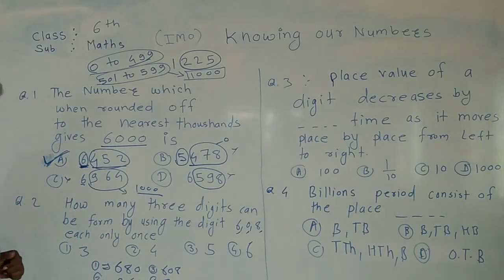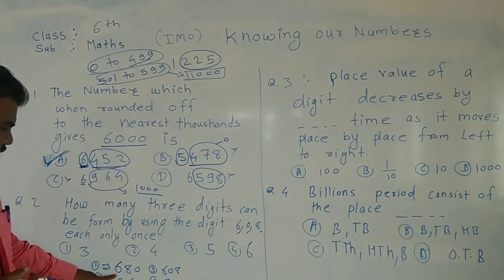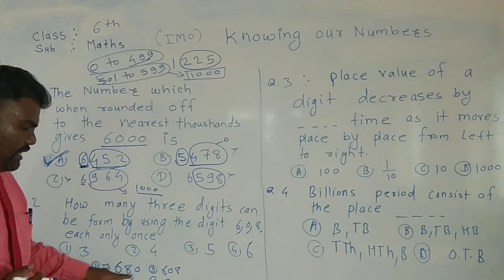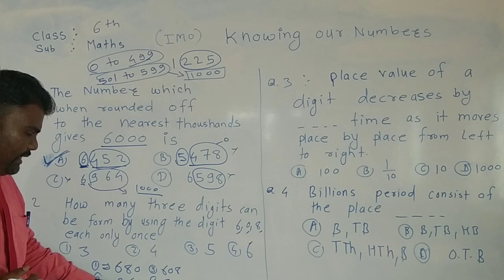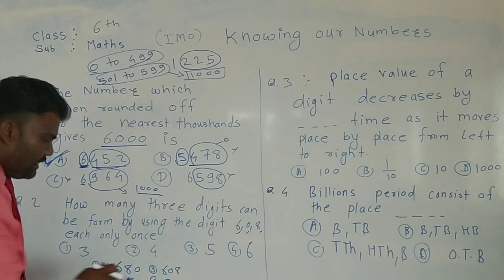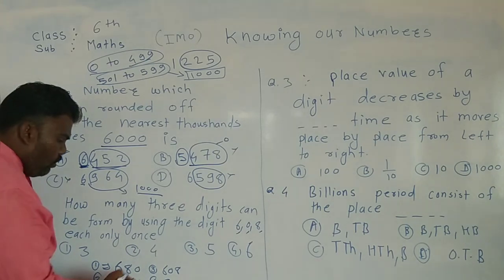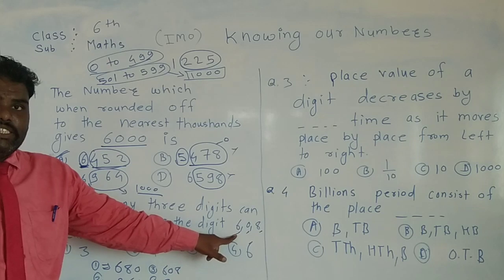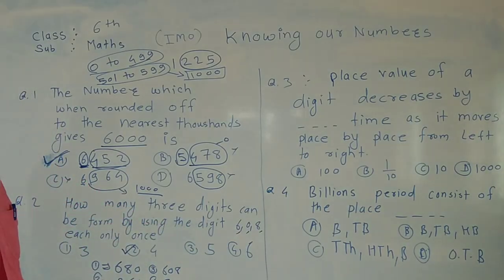After this, no number can be formed. So 680, 860, 608 and 806. So 4 numbers are formed by using these digits. So our correct answer is option number 2.